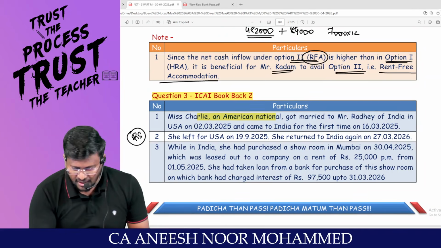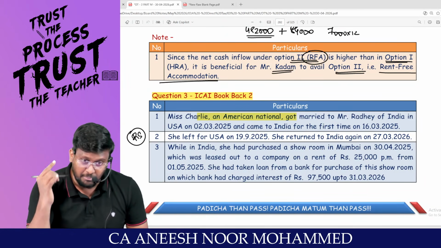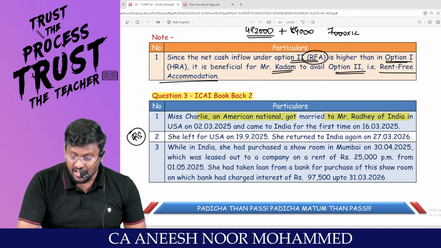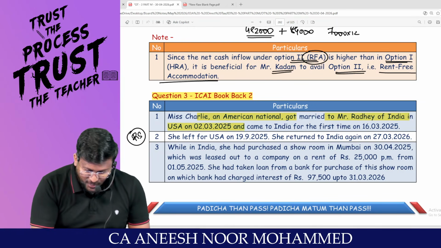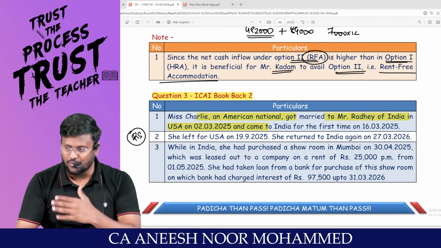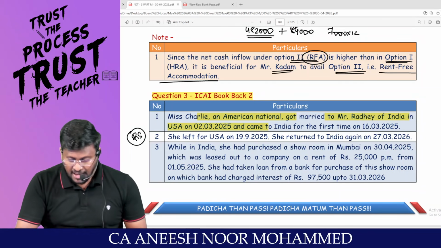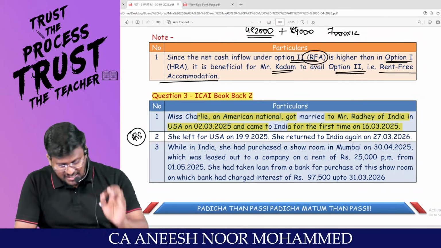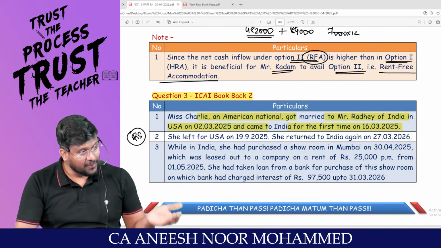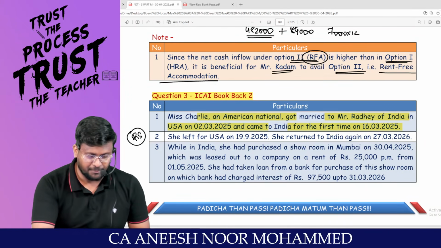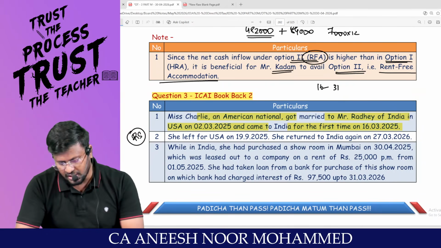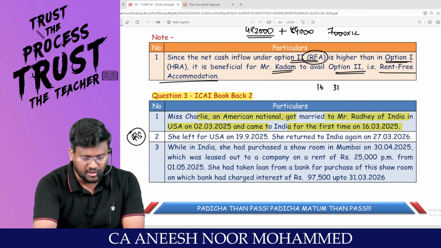Miss Charlie, an American national, got married to Mr. Radhe of India in the USA on 2/3/2025. That means in 2024-25, they got married and came to India for the first time on 16/3. So from 16 till 31st of March of the last year, they were in India.